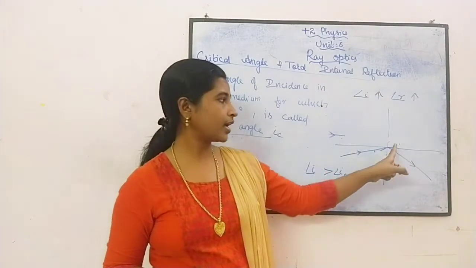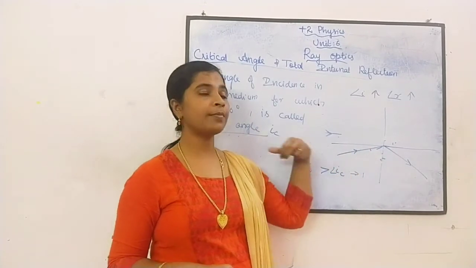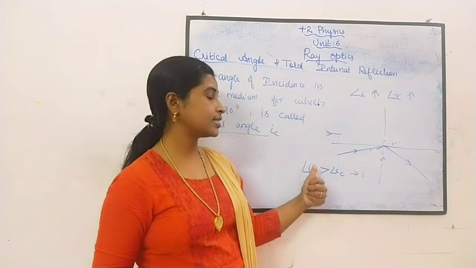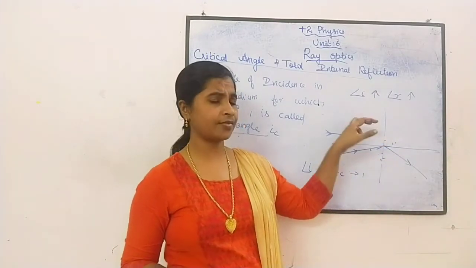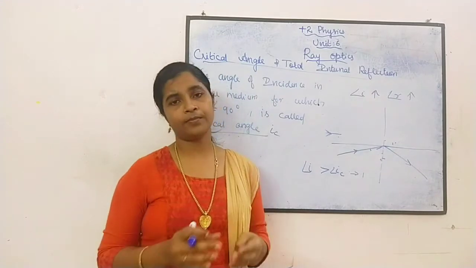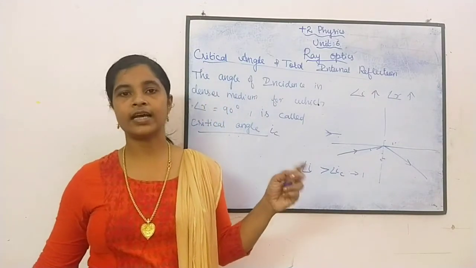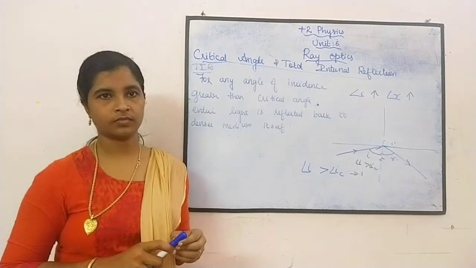When the angle of incidence goes above the critical angle, the refracted ray would cross 90 degree, right? So when the angle of incidence is greater than the critical angle, the light gets reflected to the same medium. This phenomenon is called total internal reflection.